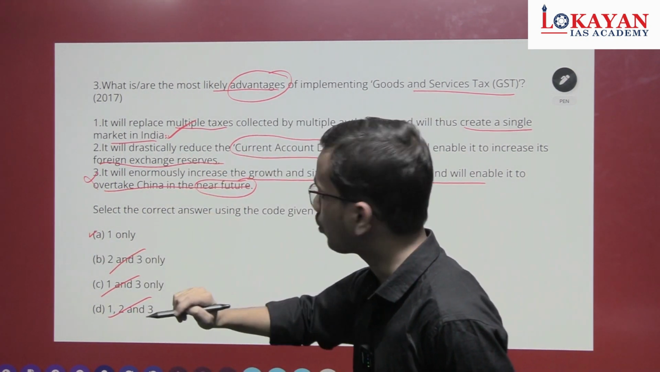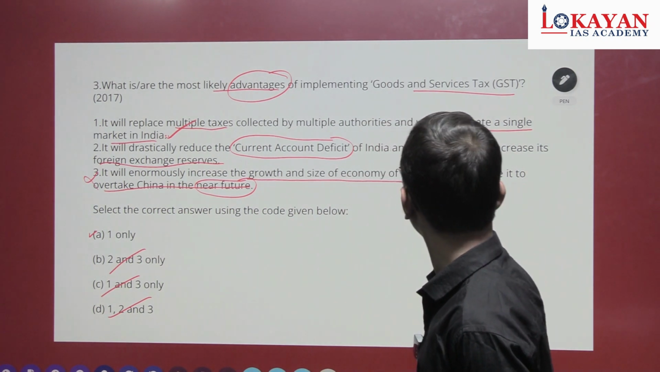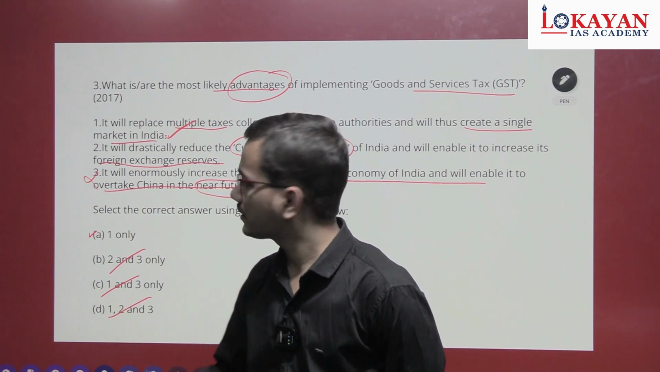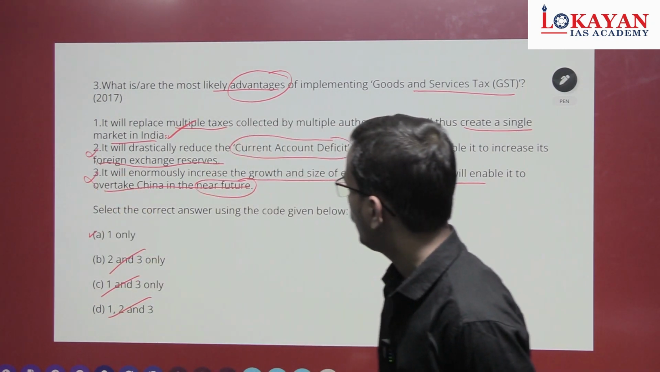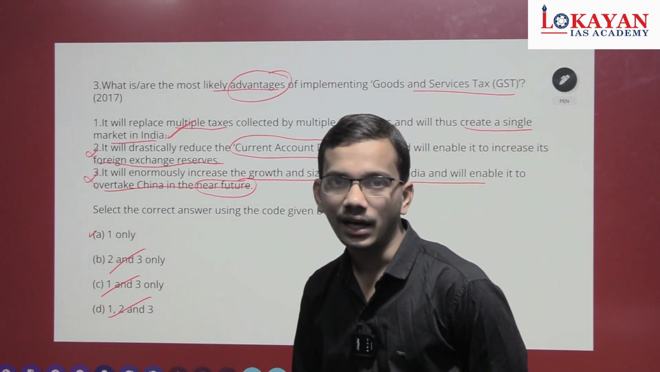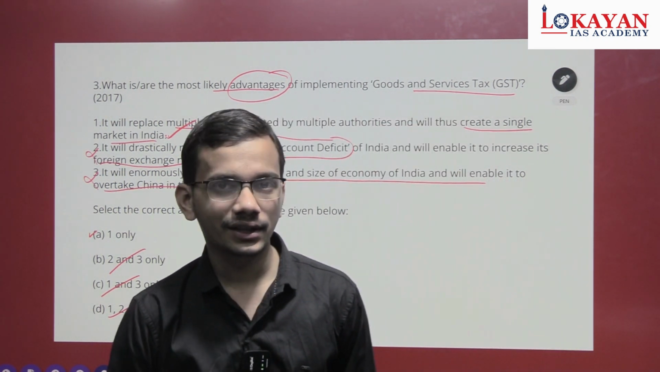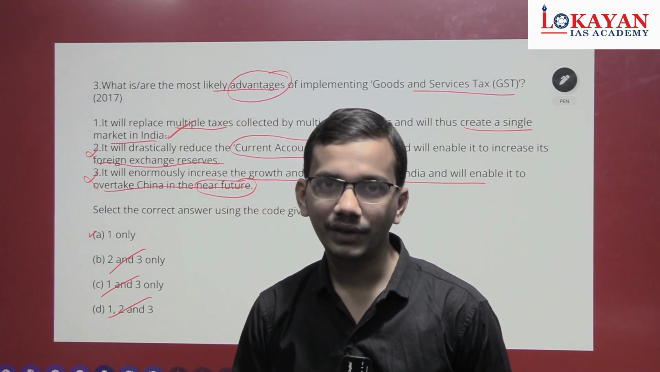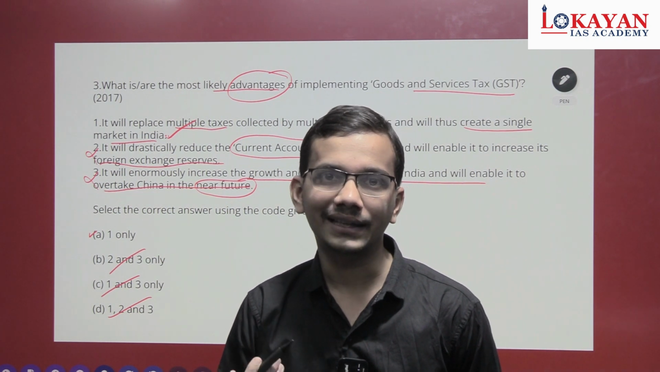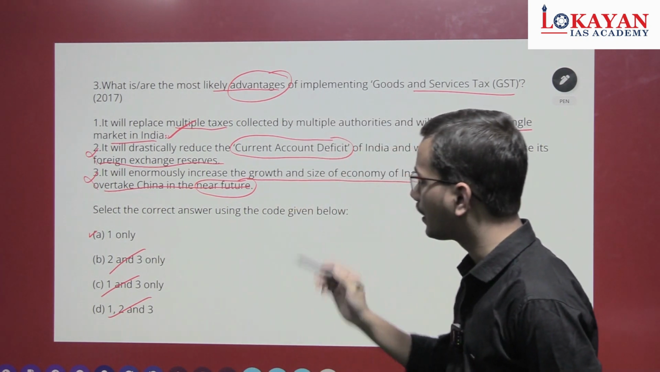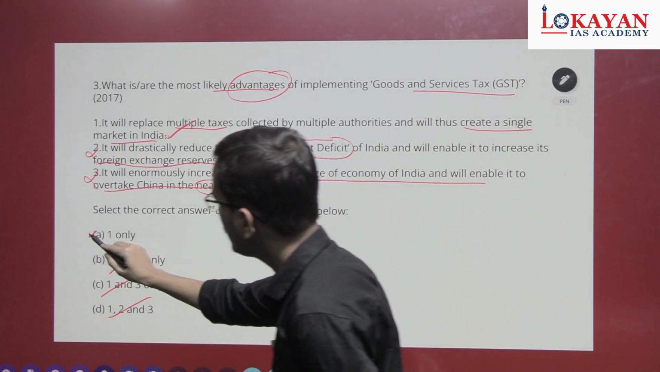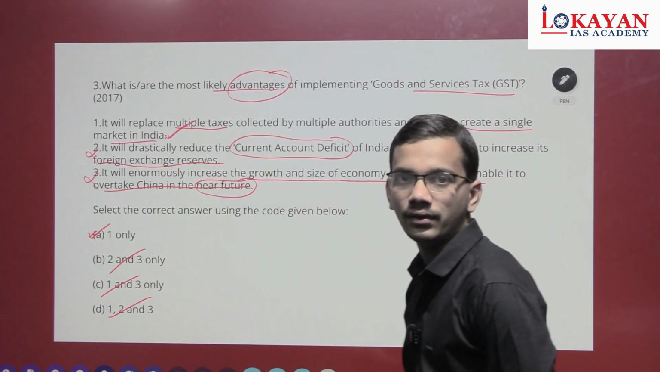So the second statement is also wrong. It will drastically reduce the current account deficit of India and will enable it to increase its forex. Too far and vague a statement. So eliminate this one also. And C, overtake China in the near future. What is the current GDP of China? Almost $17 trillion, and India's is 3 to 3.5 trillion dollars. Is it possible to overtake China in the near future? Very unlikely. Third statement incorrect. Just by eliminating the third statement, you can reach the answer. That is, statement 1 only is the correct one.